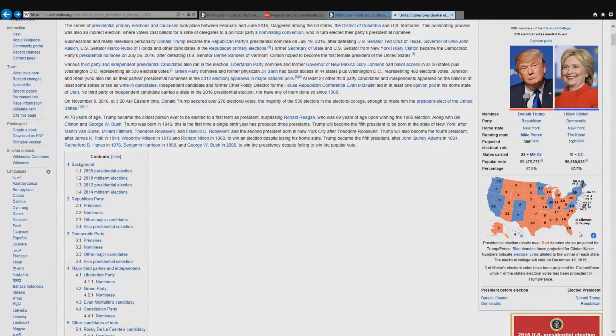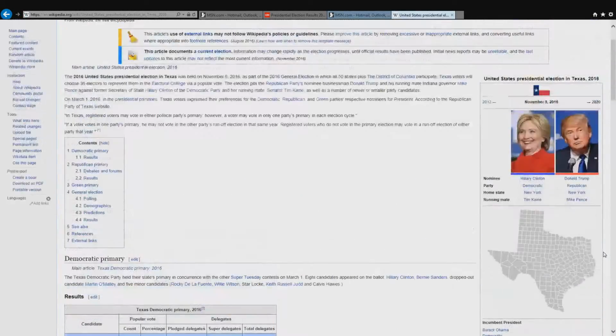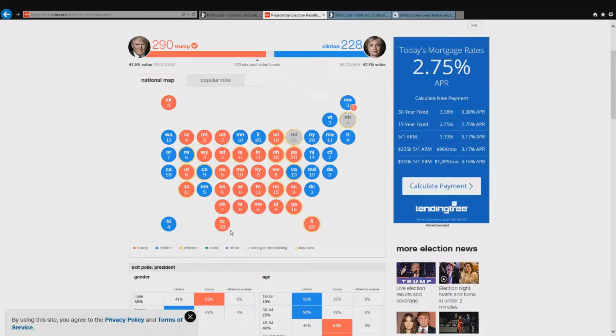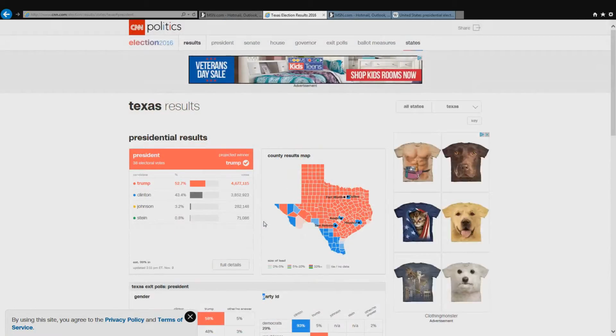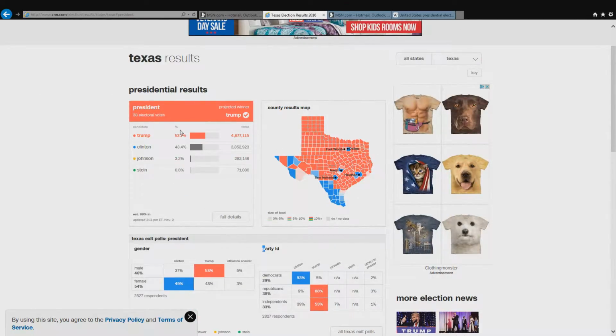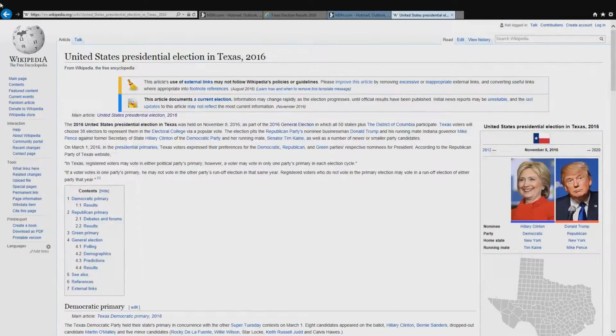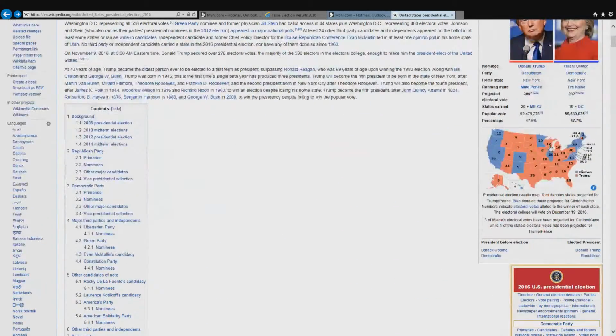And Texas was pretty close. Let me click on that again. 52-43. Earlier in the race, Clinton was leading in Texas, and it kind of got me worried. But no, Trump did keep Texas, but the only real damage that really hurt Clinton was losing the Rust Belt right here.